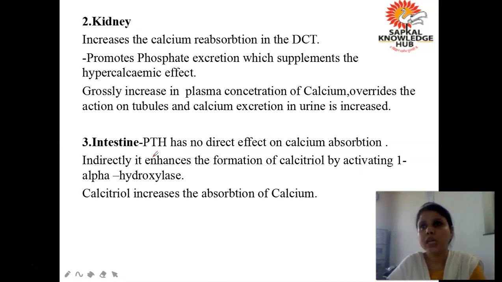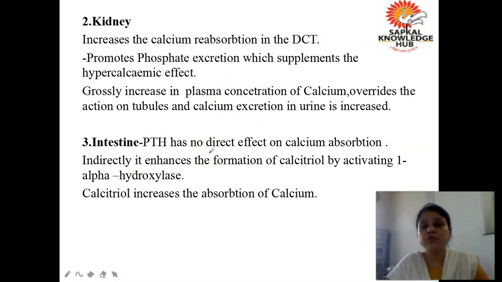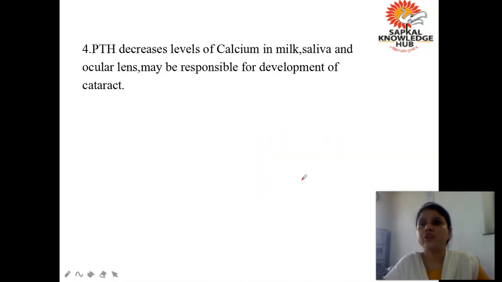What is the effect on the kidney? The first two ways by which the parathormone increases the level of calcium are resorption of bone and increasing the absorption of calcium. Third, increasing the absorption of calcium from the DCT. Okay, next is the intestine. PTH has no direct effect on calcium absorption in the intestine, but the absorption is increased due to calcitriol. Just now I told you. So calcitriol helps in increasing the absorption of calcium from the gut.